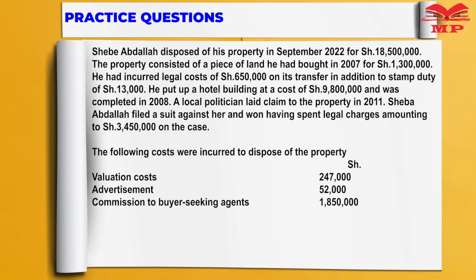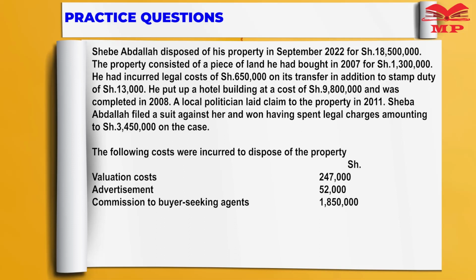The property consisted of a piece of land he had bought in 2007 for 1,300,000. He had incurred legal cost of shilling 650,000 on its transfer, in addition to stamp duty of 13,000. He put up a hotel building at a cost of 9,800,000 and was completed in 2008.